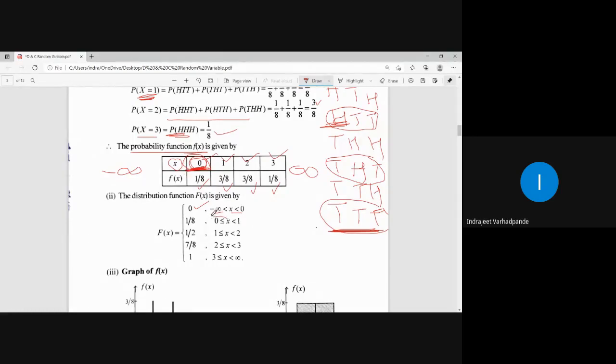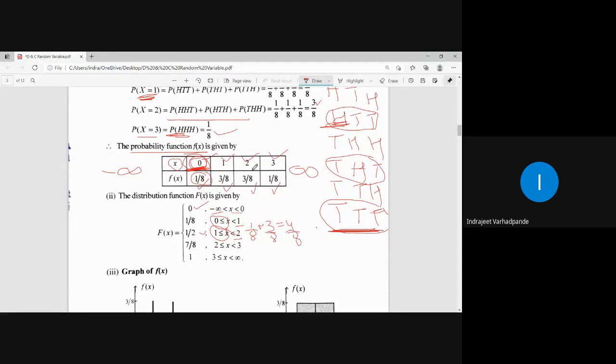For x greater than equal to 0 but less than 1, what is the probability? 1 by 8. For x greater than equal to 1 but less than 2, 1 by 8 plus 3 by 8. 1 by 8 plus 3 by 8 कितना होता है? 4 by 8. 4 by 8 is nothing but 1 by 2.